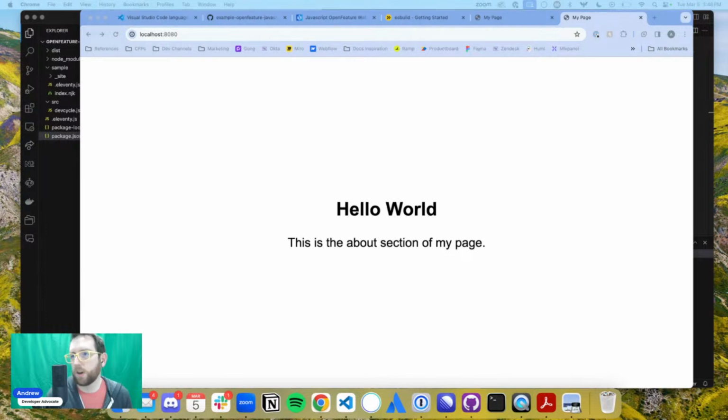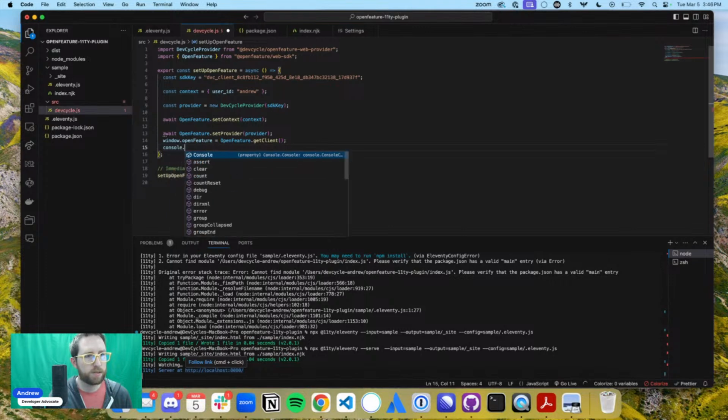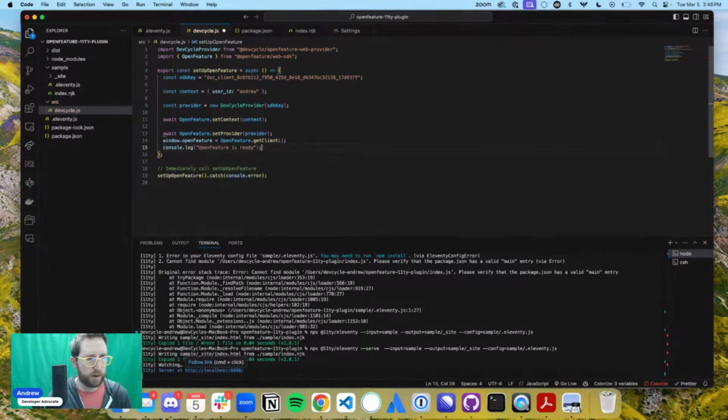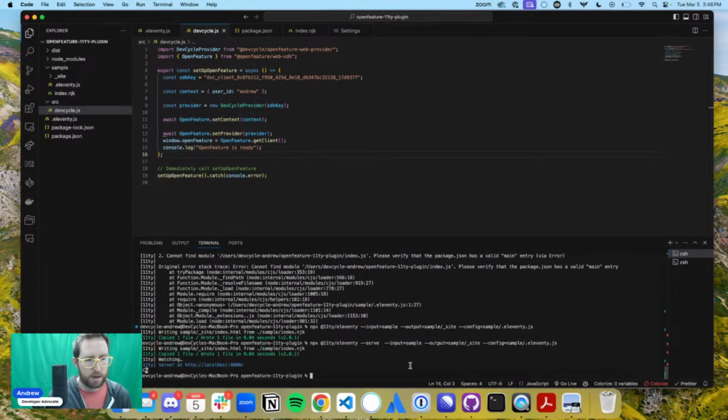I don't have any logging or anything in my devcycle.js to say that anything started. So let's actually in here, just do like a console log open features ready. I love that. That's awesome. Okay, so now we've got to rebuild that. So let's cancel this. And then we're going to do a rebuild of that.